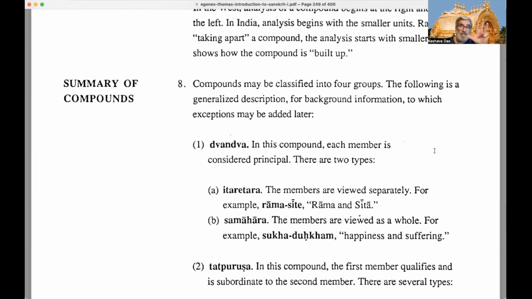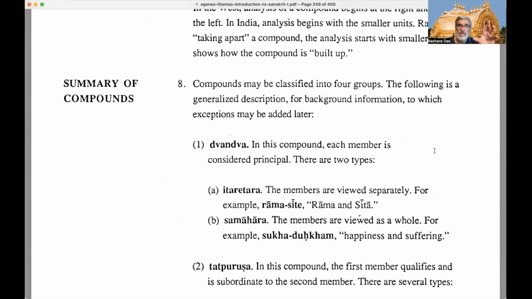So we learned seven types of compounds today: Karmadharaya, and accusative, instrumental, dative, ablative, genitive, and locative Tatpurusha compounds. We didn't see examples of all of them. Whereas we learned, I think, a couple of types of Dvandva compounds in the previous lesson.